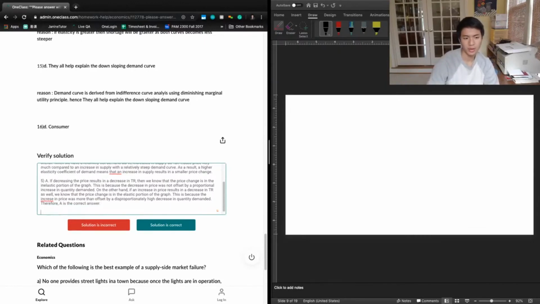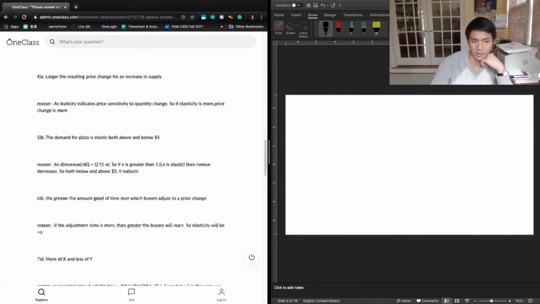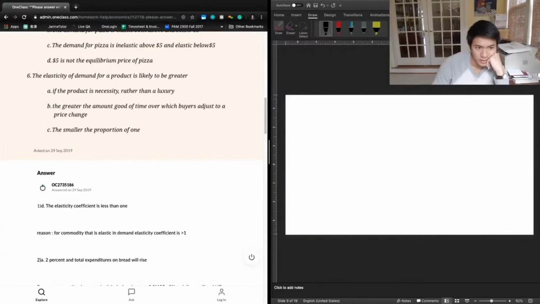Great. Okay, let's take a look at the next question, question 6. The elasticity of demand for a product is likely to be greater if A, the product is a necessity rather than a luxury, B, the greater amount of time over which the buyers adjust to a price change, or C, the smaller proportion of one.